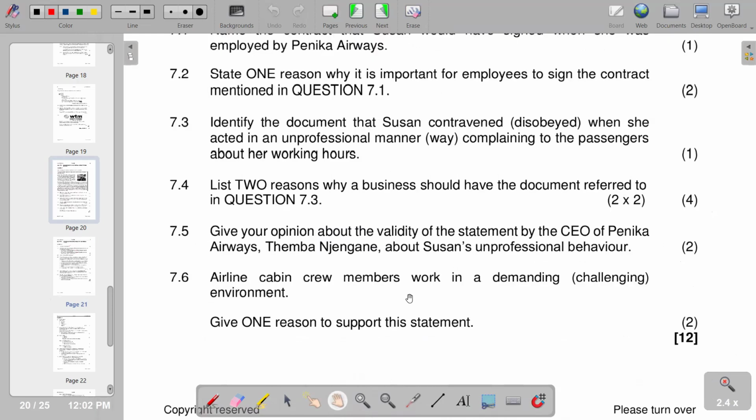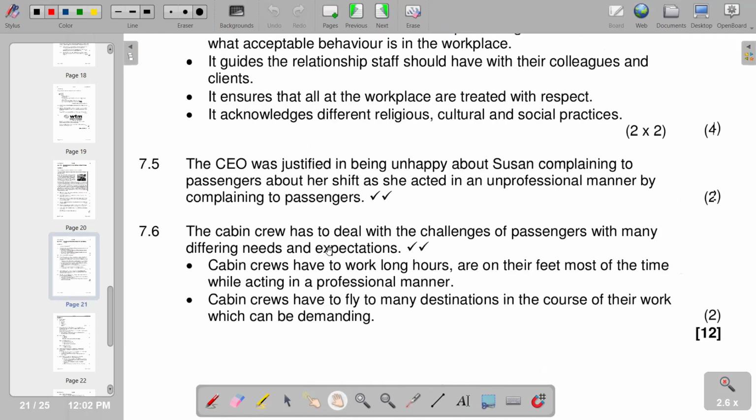Airline cabin crew members work in a demanding or challenging environment. Give one reason to support this statement. Why airline cabin crew members work in a demanding or challenging environment. So we're saying the cabin crew has to deal with the challenges of passengers with many differing needs and expectations. And not all the passengers will be easy to handle again. So that's another challenge. Cabin crews have to work long hours on their feet most of the time while acting in a professional manner. And then cabin crews have to fly to main destinations in the course of their work, which can be demanding. So this is what we have in terms of our question 7.